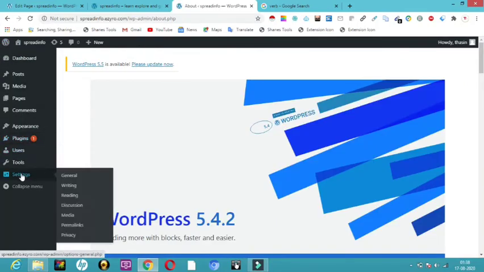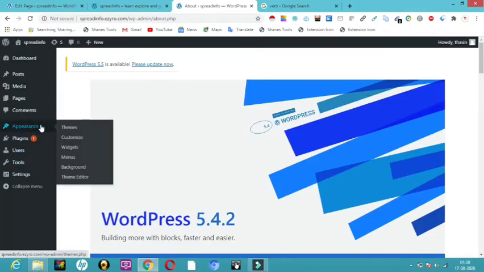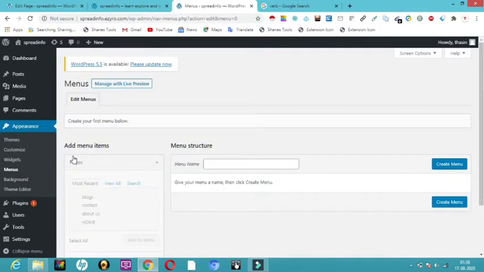Now here you can see the settings. In the appearance, if you come here, you see something called menus. So I'll click here on menus. Here it is asking me to create a menu. I have to give a name for the menu. For example, I'm going to name it main menu.